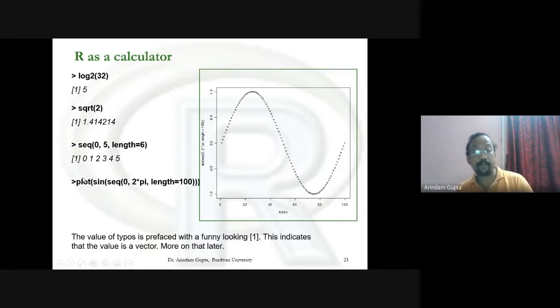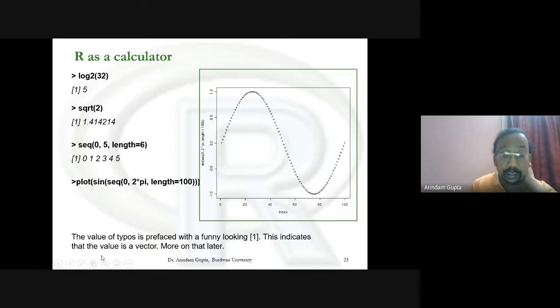If you try to plot a sin x function from angle 0 to 2 pi, then you type plot within bracket sin within bracket seq 0, 2 pi, length equal to 100. Actually here, first generate a sequence of length 100 from 0 to 2 pi. Then you get the values of these points of the sequence, the sine function, and then get the plot of those values. Then you get this type of result.